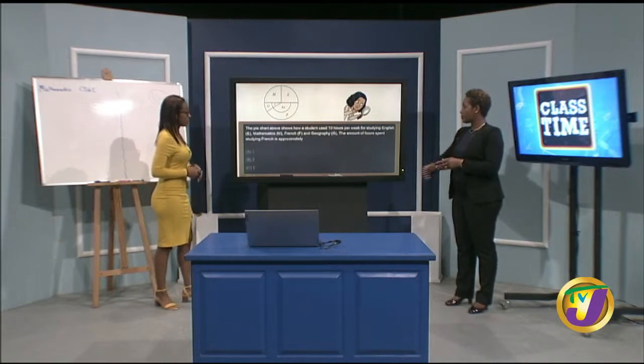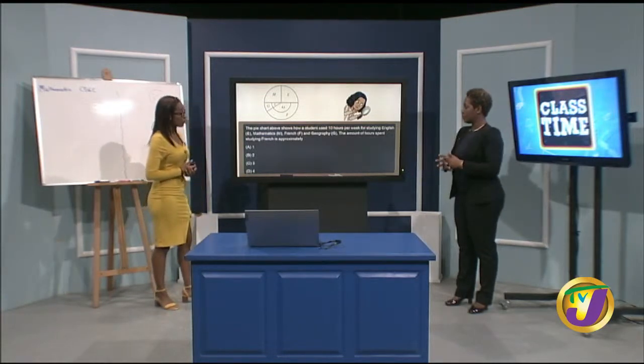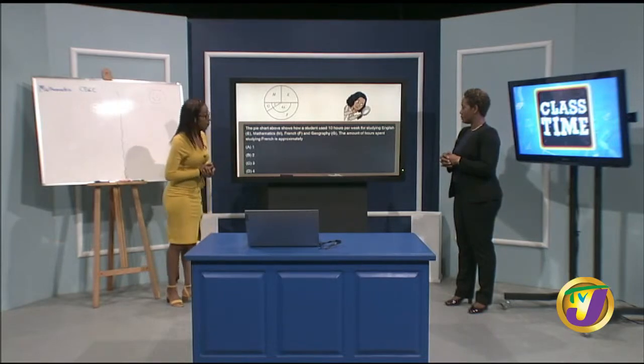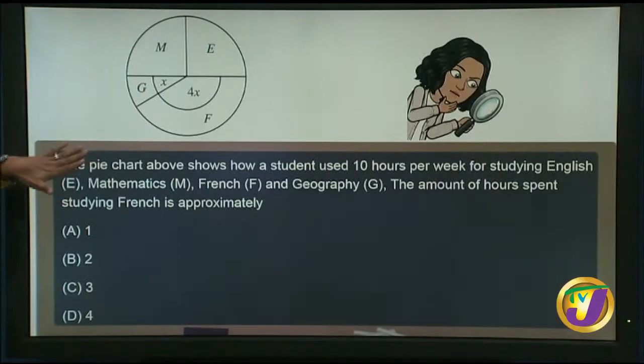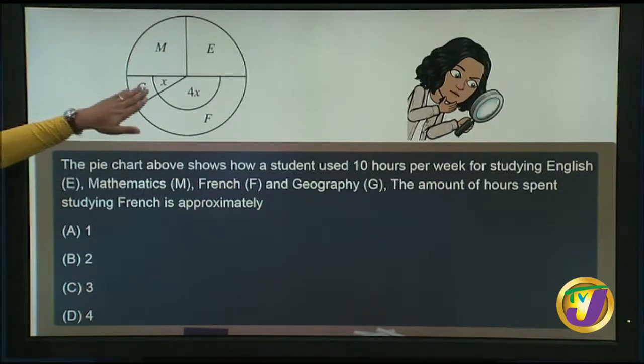And we're going to look at a simpler one here. So the pie chart above shows how a student used 10 hours per week for studying English, math, French, and geography. The amount of hours spent studying French is approximately, so we know that all 4 subjects take 10 hours. Yes, right? So what can we know? We can look at our pie chart here and say, all right, math plus English is what? 5 hours is half of the time. Great. So we know that math and English is 5 hours. So in looking now at geography and French, we would have 5 hours left for those 2.